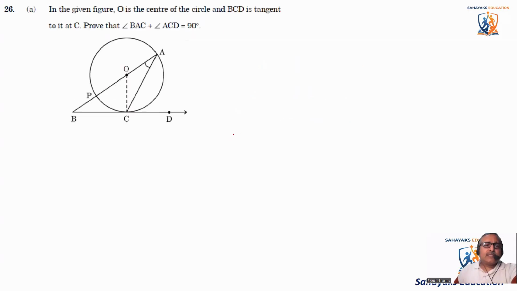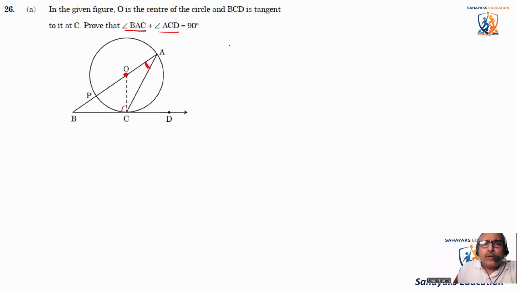Coming to the next question. In the given figure, O is the center of the circle. Okay, this is the center of the circle. BC is a tangent. This angle is 90 degree. That means this angle is 90 and this angle is also 90. We see the tangent. Prove that angle BAC plus angle ACD, BAC, this angle, plus angle ACD, this angle, is equal to 90. Okay, this we can directly see it.